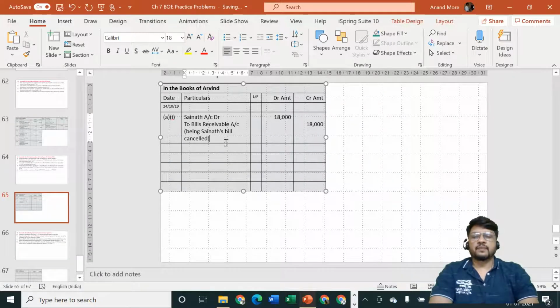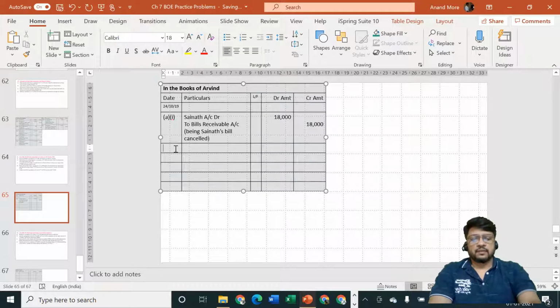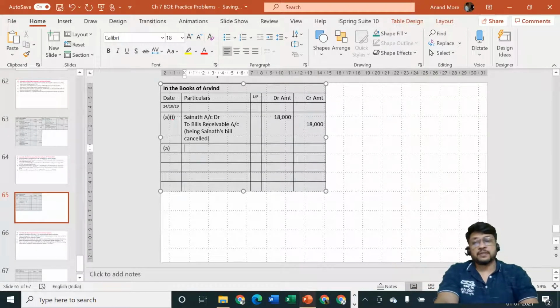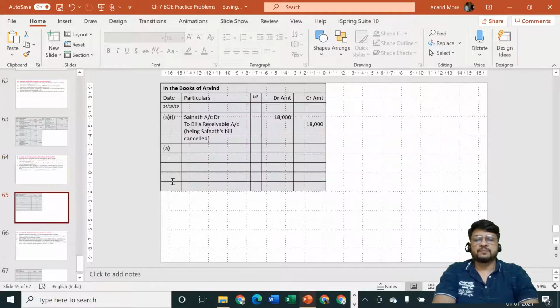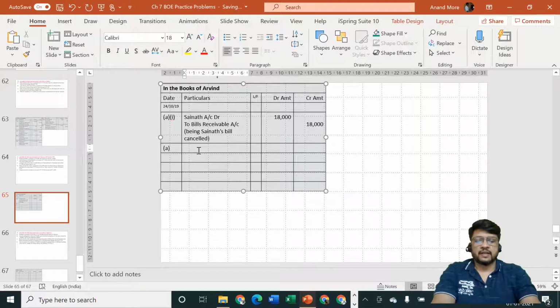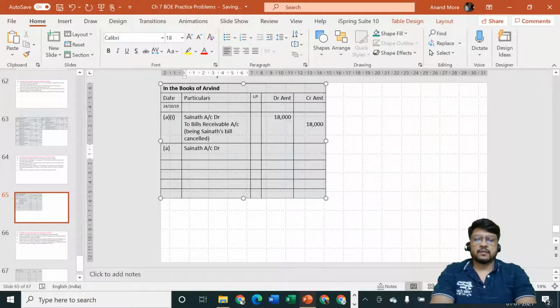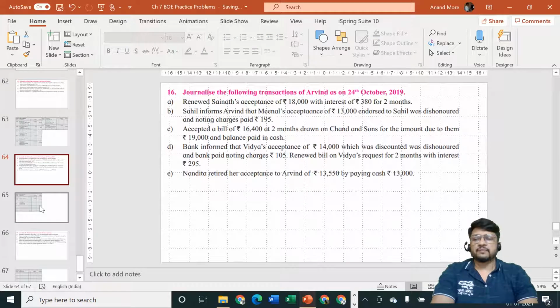Okay. Next one. Then we are going to tell him that Mr. Sainath, you should also pay us interest. And amount of interest is how much? Amount of interest is 380. So interest is our income and Sainath will be paying it to us. So Sainath is our debtor. Sainath account debit to interest account, and amount is rupees how much? 380.